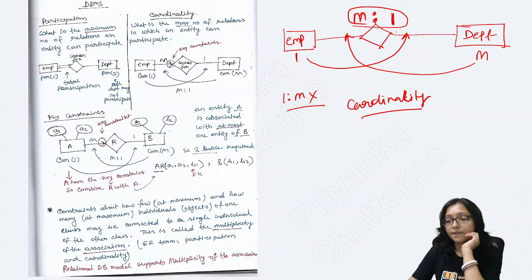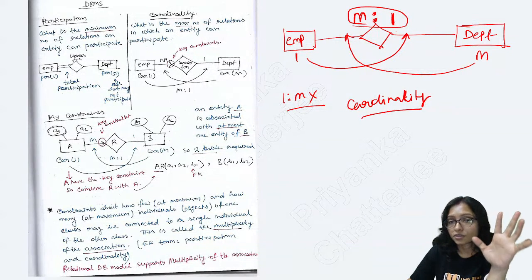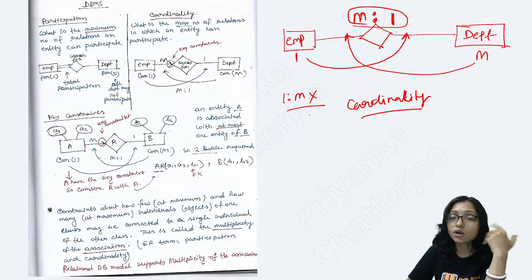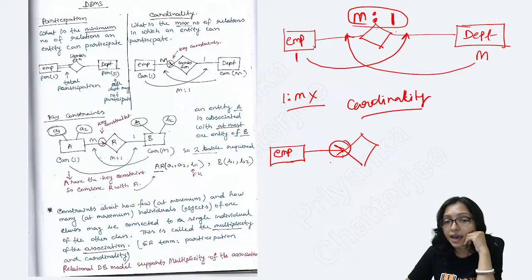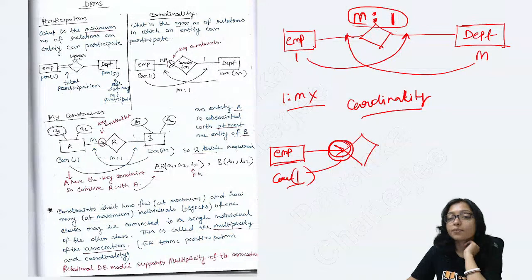So this is the meaning of this one. And how to find the key constraint? If it is given like that, the meaning is that here the cardinality is 1. The meaning of this key constraint is that in the employee part the cardinality is 1.